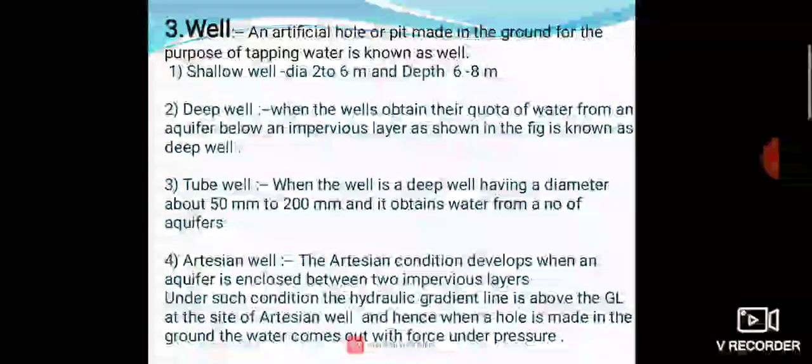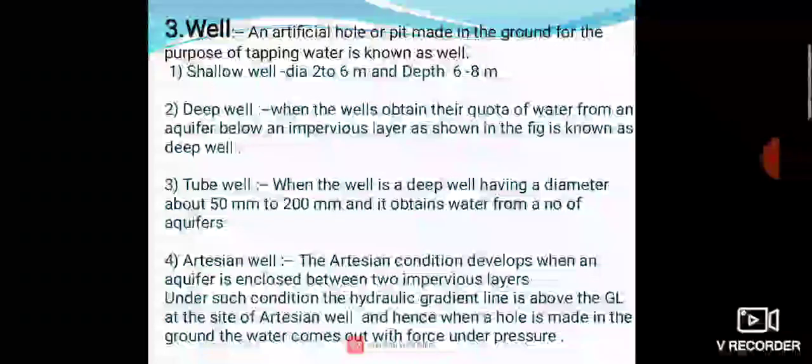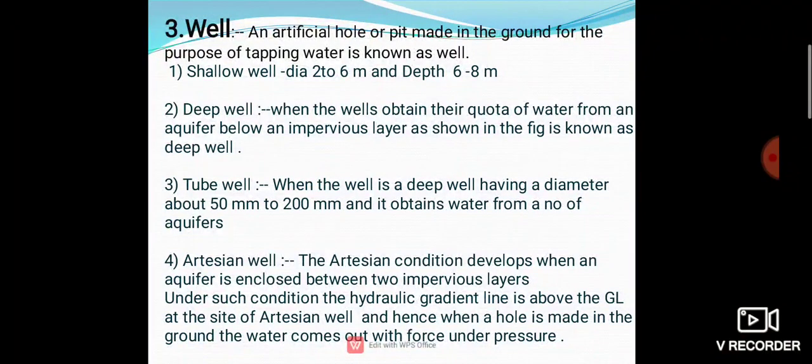The artesian condition develops when an aquifer is enclosed between two impervious layers. Under such a condition, the hydraulic gradient line is also above ground level at the site of the artesian well, and hence when a hole is made in the ground, the water comes out with force under pressure. How does water come out? Water comes out under the pressure.